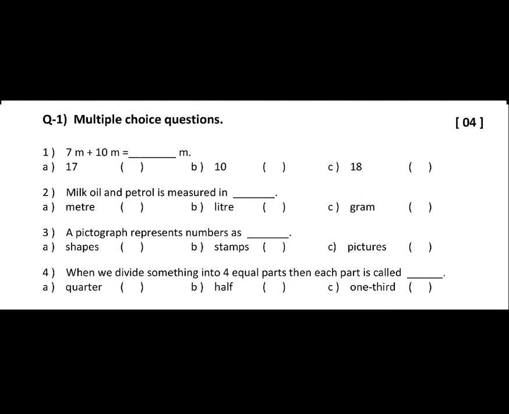Number 2, milk, oil and petrol is measured in dash. Options are meter, liter, gram. Third one is a pictograph represents numbers as dash. Options are shapes, stems and pictures. Fourth is when we divide something into 4 equal parts, then each part is called dash. Options are quarter, half and 1/3. Okay. Now next question.